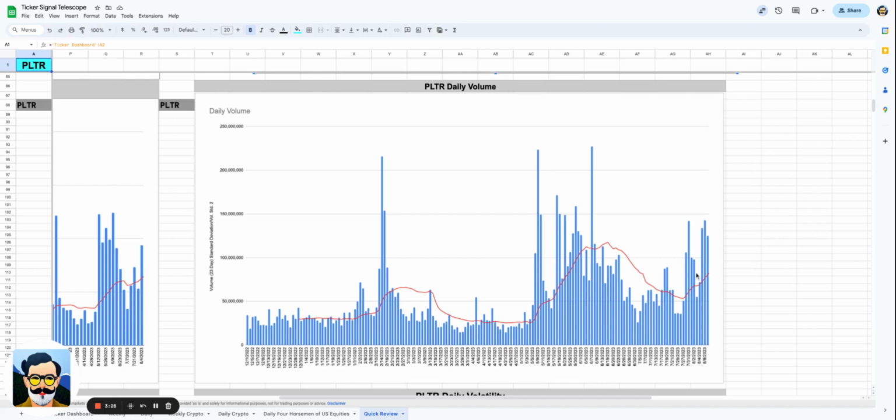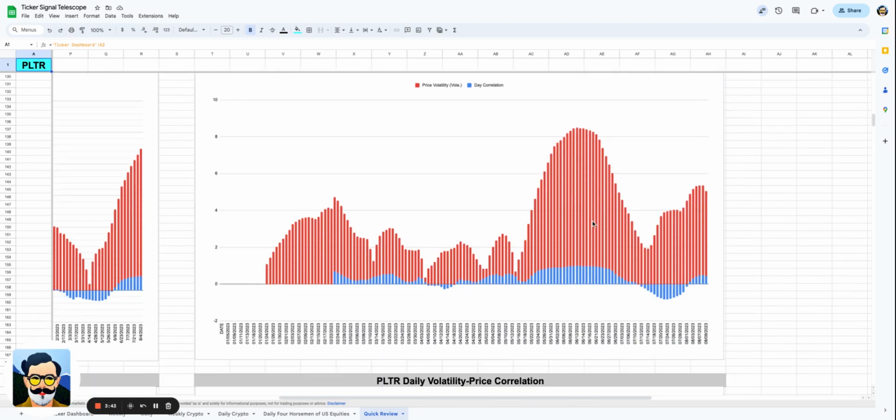We can see now, though, that what we're getting is a resumption of the volume. Now, you don't like to see volume coming back when you see price falling down. That's just because that shows that there's a lot of supply coming in the market. But these volume bars are still lower than they were back in May and back in June. We got those big, gigantic breakouts in Palantir.